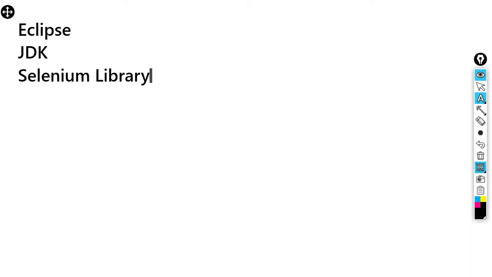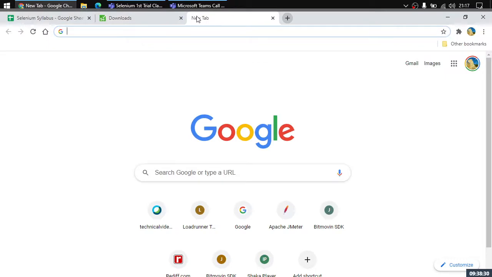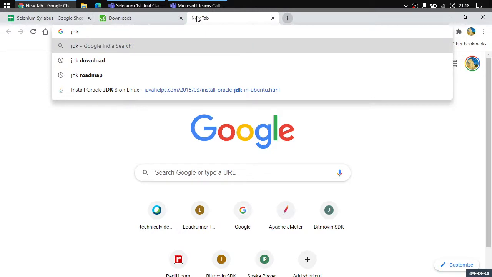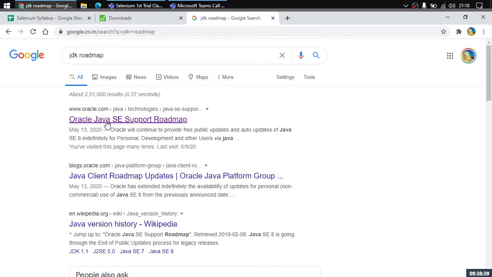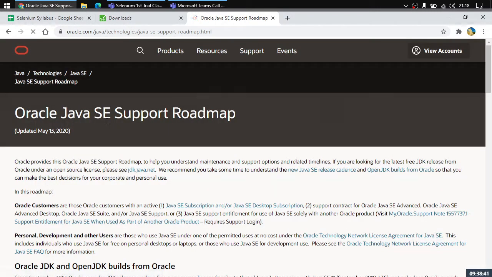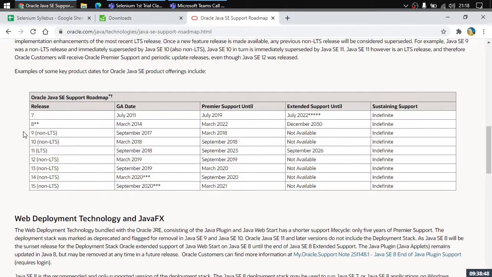So how would we be able to use all these things? Let us just learn that. First of all, let us just download JDK. Now here, the question comes up, which version of JDK do we need to download, right? So for that, let us just look up JDK roadmap. This is the official link of Oracle. Oracle is the company which provides us JDK. Scroll down, and here these are the versions provided by Oracle.